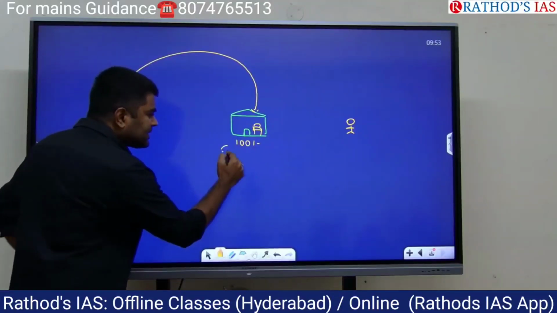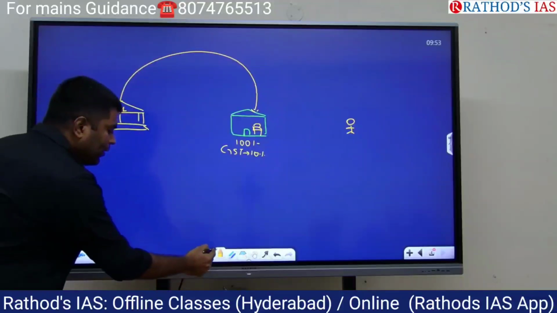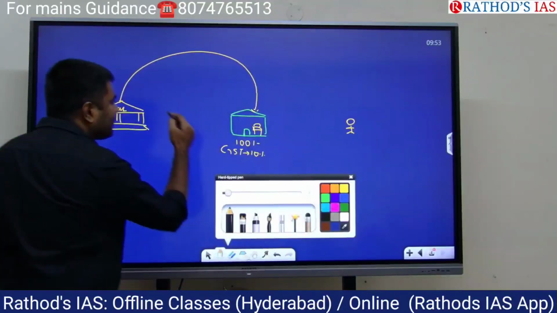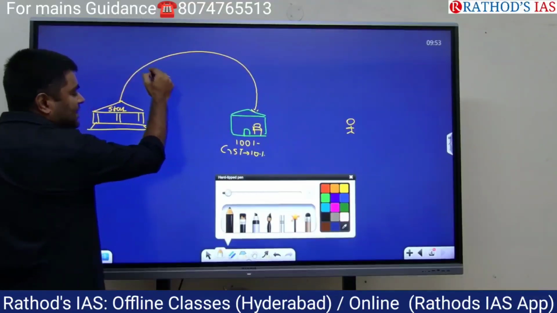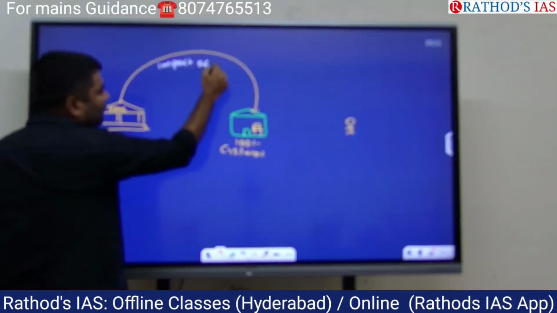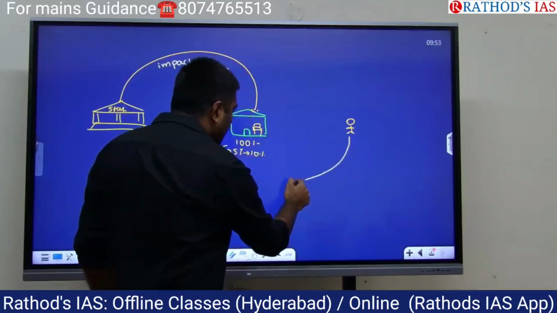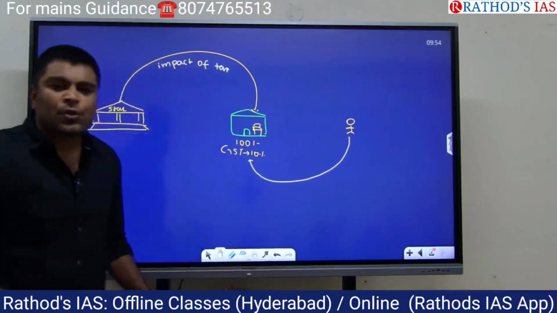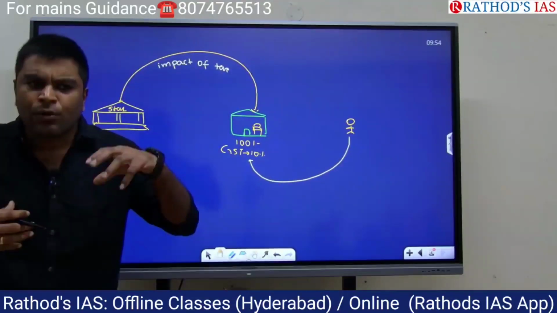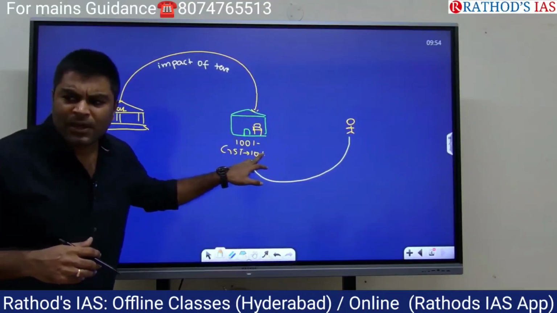Now, what is the GST of 10% here? Now try to understand, on whom is the tax levied here? On the shopkeeper. So impact of tax is on the shopkeeper. Now when the ultimate student goes to the shop, do you think the shop owner is going to collect just 100 rupees and give 10 rupees out of that to the government of India and keep 90 rupees? Is it going to happen in such a way?